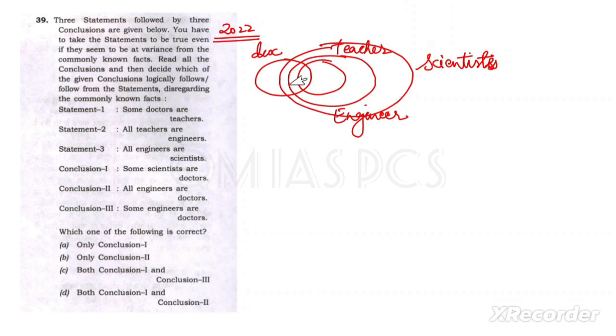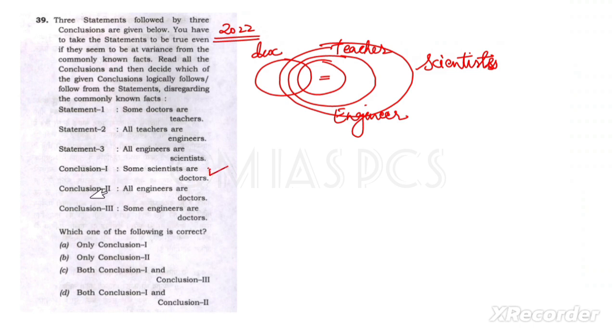I have told you, if teacher is in common, obviously scientist is also in common, engineer is also in common with doctor. So conclusion one is falling, some scientists are doctors.